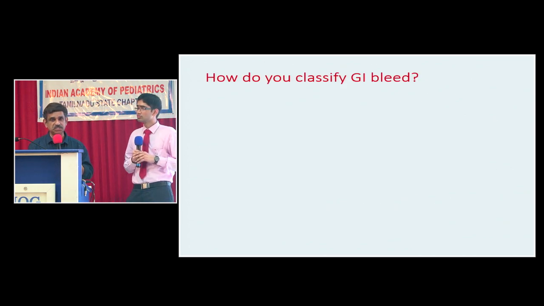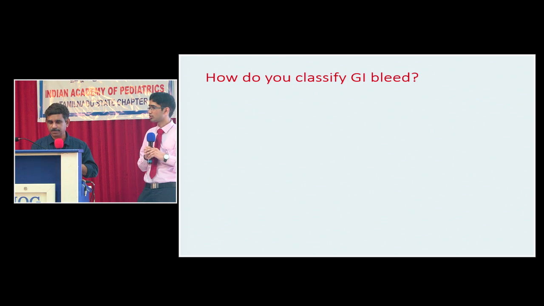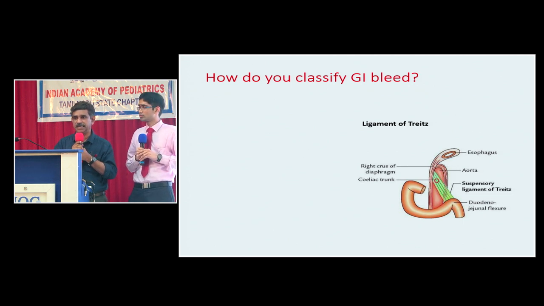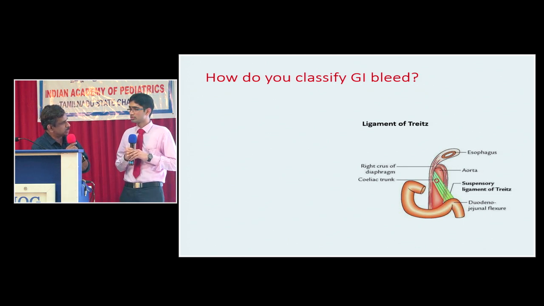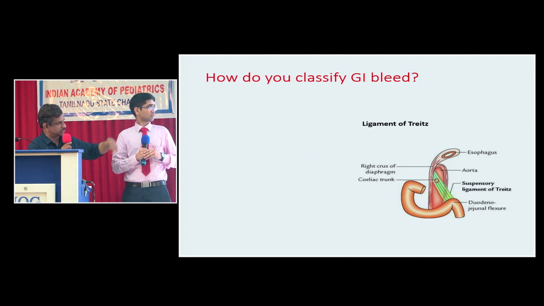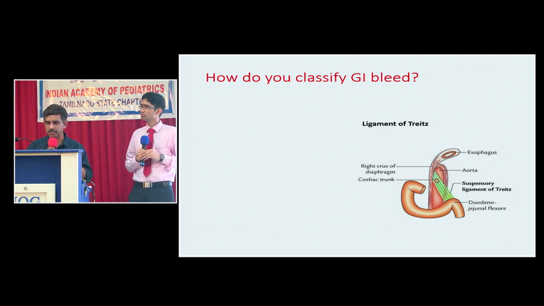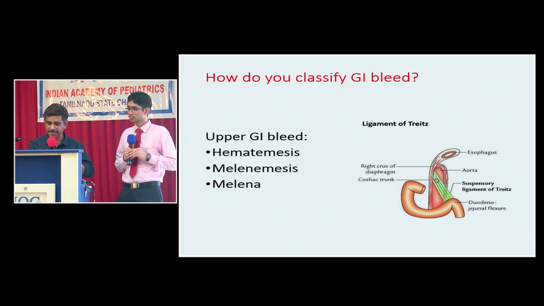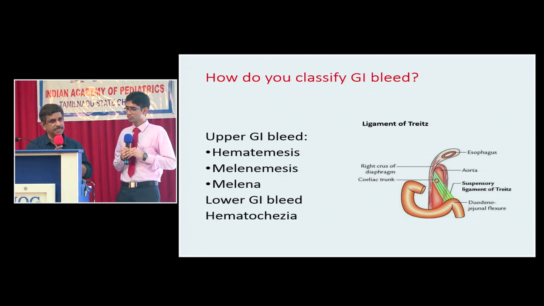Now, how do you classify GI bleed? He says there is no history of GI bleed. Suppose there is a history of GI bleed, how do you classify it? Upper GI bleed and lower GI bleed, depending upon the site of pathology. Where is the ligament of Treitz? At the duodenojejunal flexure. When the pathology is proximal to the ligament of Treitz, you call it an upper GI bleed. How do they present? Hematemesis, melanemesis, melena. And lower GI bleed usually as hematochezia.